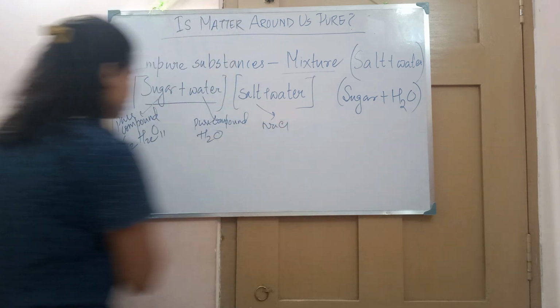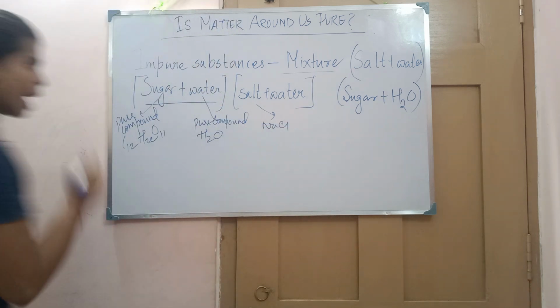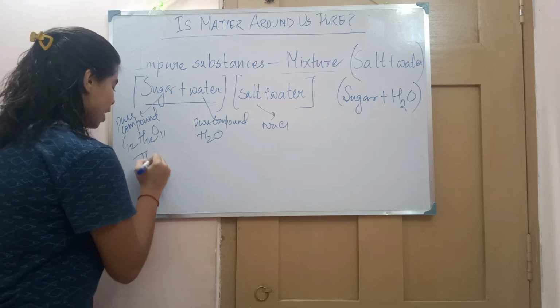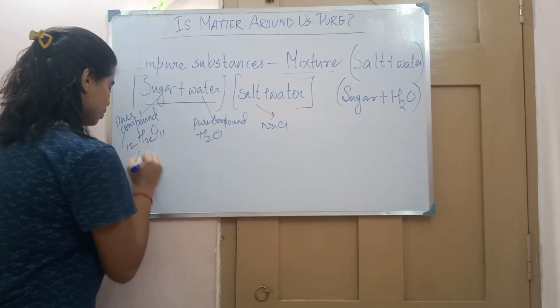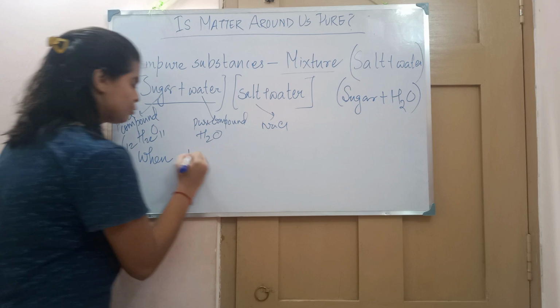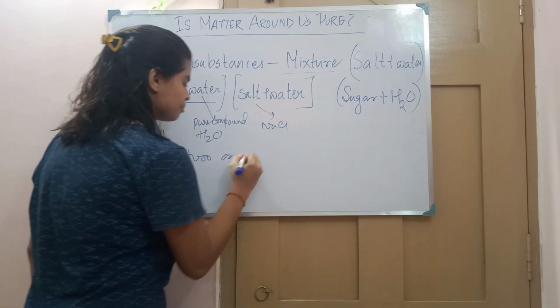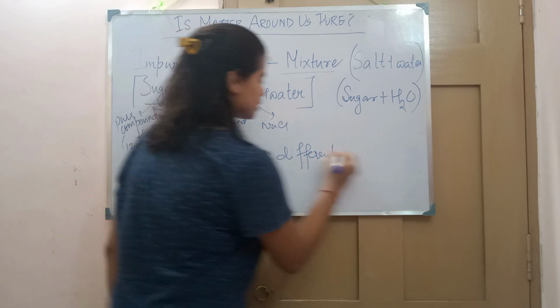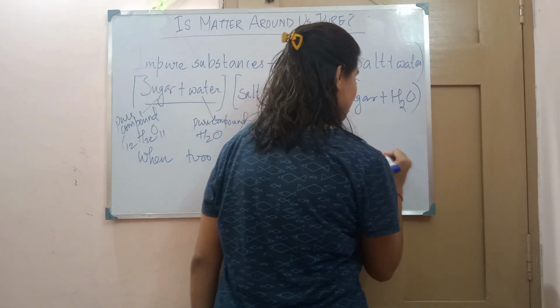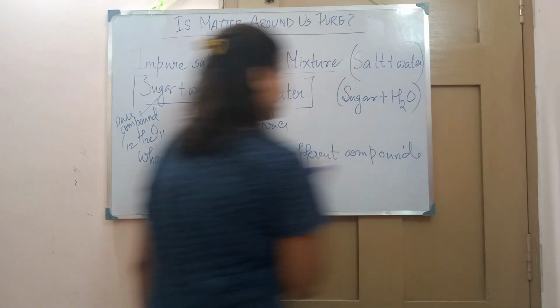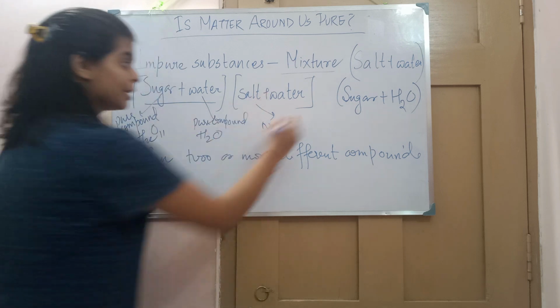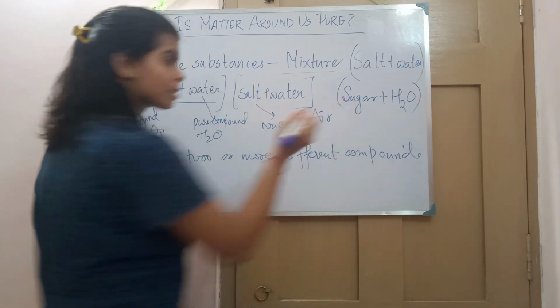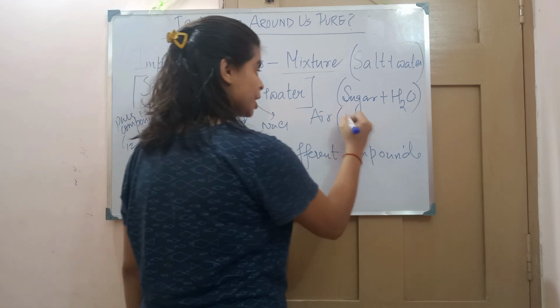Mixture. So in a general definition, we can write that when two or more different compounds or elements, it can be elements also, like air is a mixture, because in air we have what?